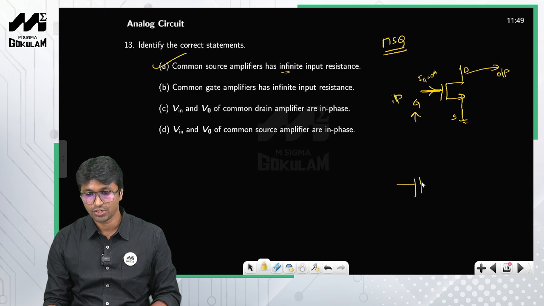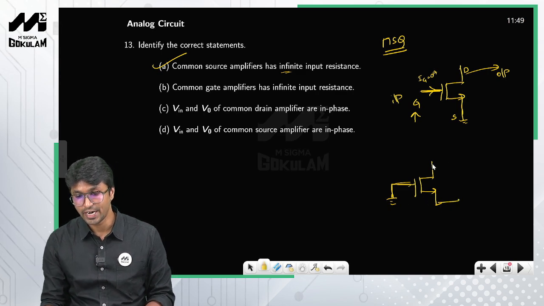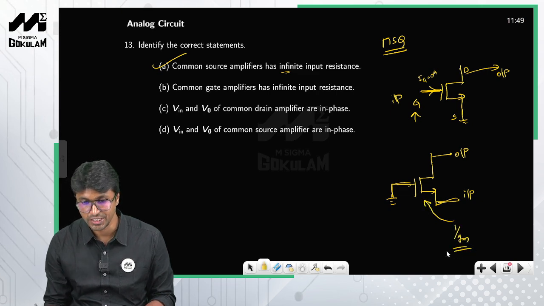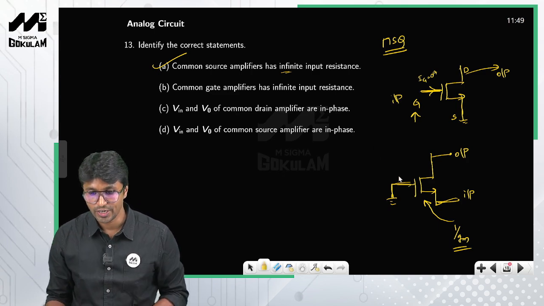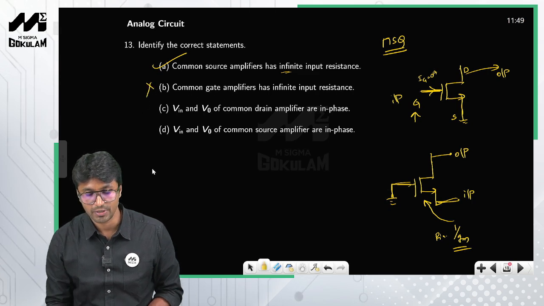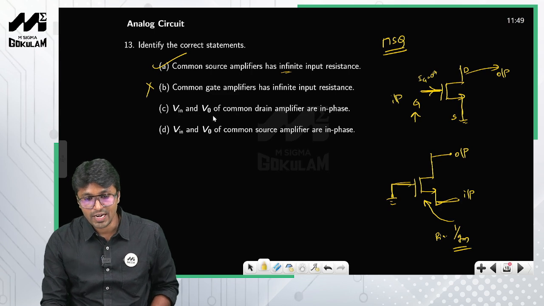Okay, common gate amplifiers has infinite input resistance. So listen, in the case of common gate, where will you apply the input? So gate will be grounded, input is applied at the source and output is taken from the drain, right? Now when you look into the source of a MOSFET, what is the resistance? This is nothing but 1 by gm, right? We have already discussed this. So therefore this is finite. So the statement that common gate amplifiers has infinite input resistance is false.